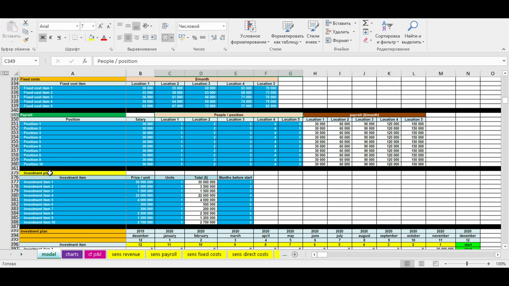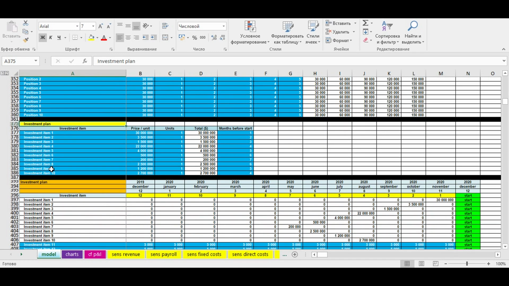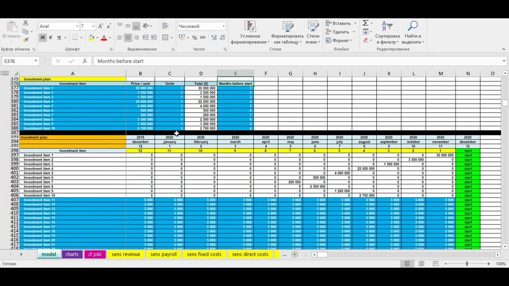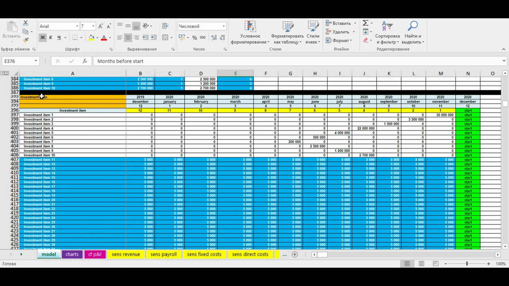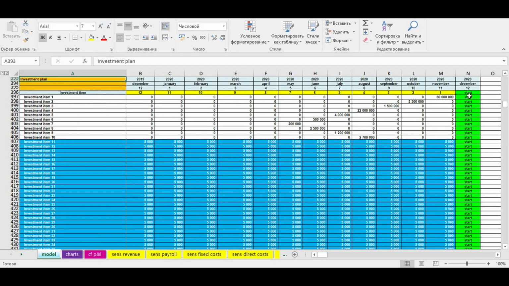Then you have the first part of investment plan. Here you specify investment items, a price of one investment item, and the amount of items bought. Then you enter when you invested, months before starting a business. Then you have a second part of investment plan. Green column will show you the moment when you get the first revenue.